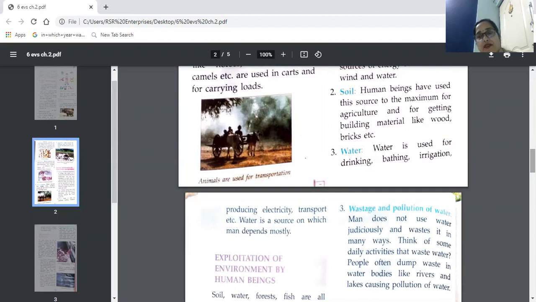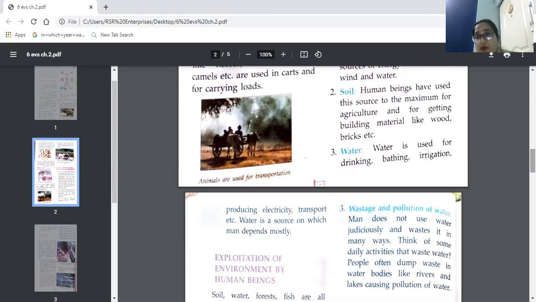Without water, we cannot produce any kind of crops. Producing electricity: electricity is produced using water. Transportation: we go from one place to another using ships or boats. So that way we need water. Water is a source on which man depends mostly. So we are totally dependent on water for our existence.